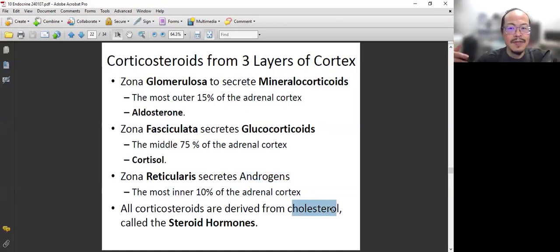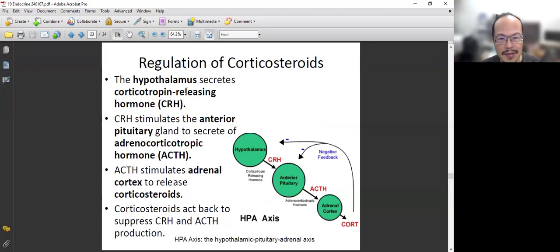All right, so location and function. Now you know we have these three members, and you know where they are produced. The next question is, what's their function? Let's look at the function. Very easy, because by the name you already know, and we already talked about one of them, aldosterone, right? Mineralocorticoids. It's a little bit of overlap between this one and the previous one, and also something new. But it's not totally new, right? Let's look at each one.